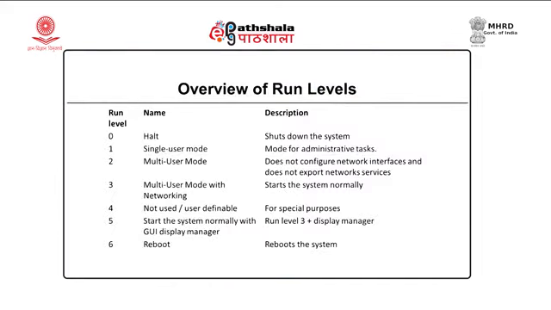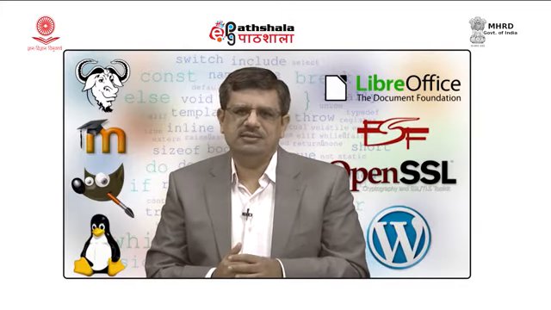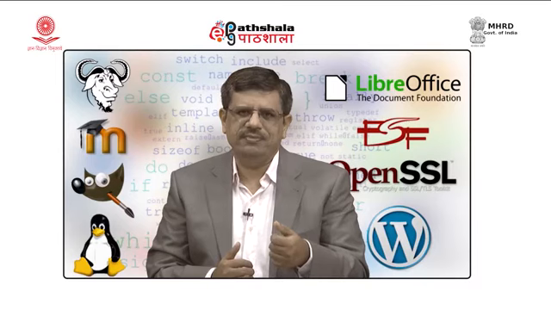The next run level, as you can see, is run level 4, which is not used; it is a customizable run level. So, the network administrator can customize run level 4. The other run level is run level 5. It usually starts the system normally and provides the GUI display manager. Basically, run level 5 is run level 3 plus some kind of display manager. So, if you want a graphical user interface, the system will start in run level 5.